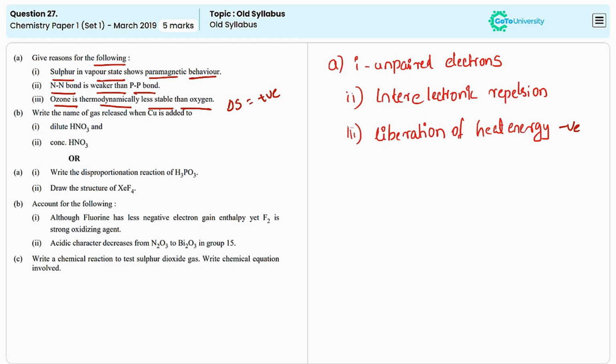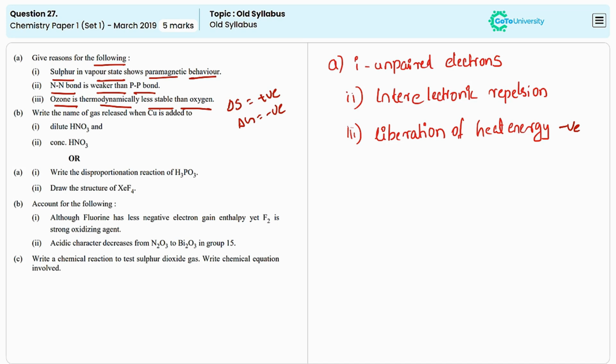the Gibbs energy change delta G will be negative. It means the conversion of ozone into oxygen will take place easily. So ozone is a thermodynamically less stable compound than oxygen.